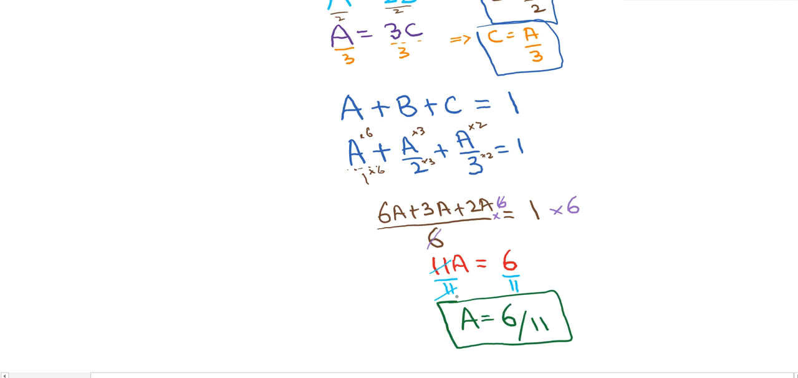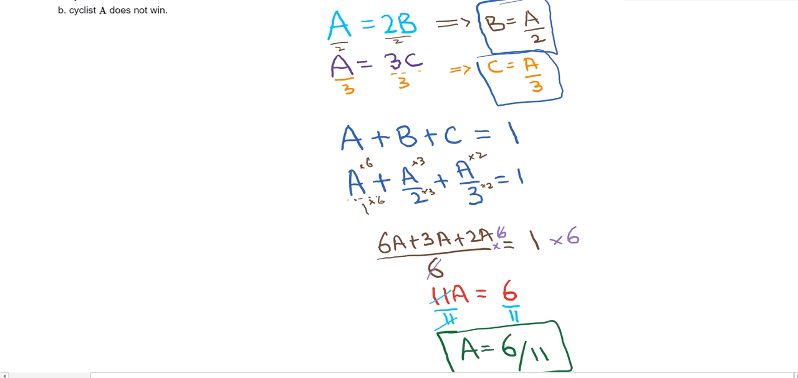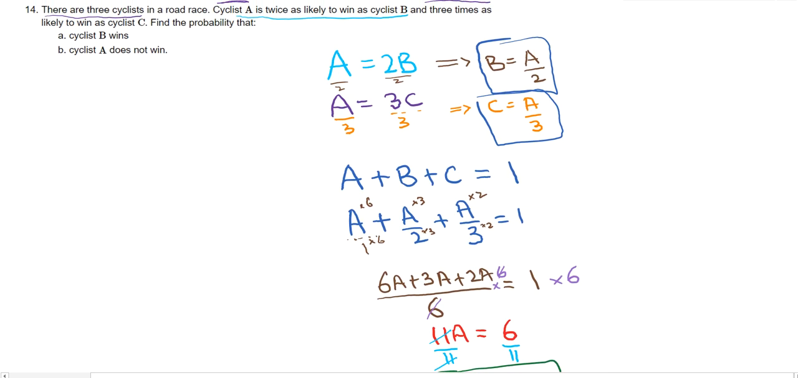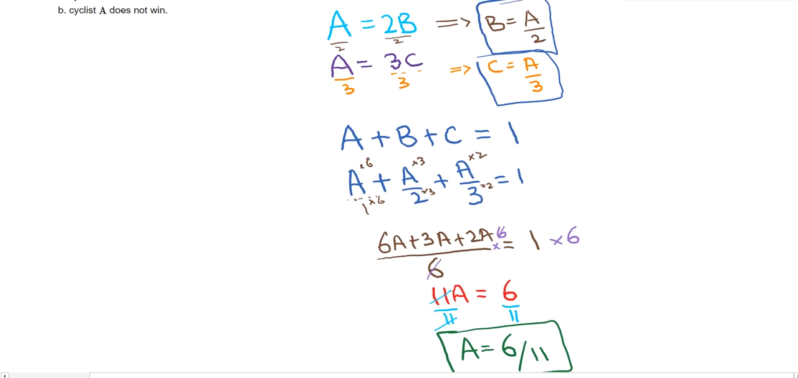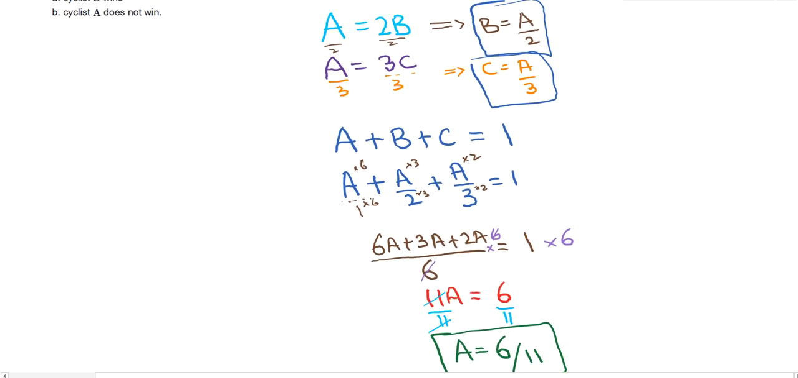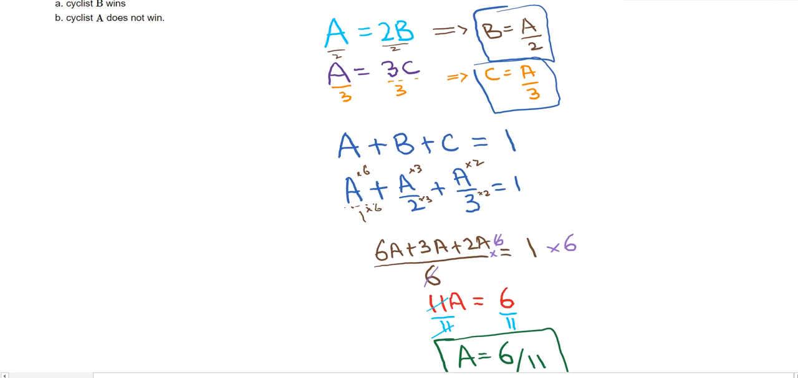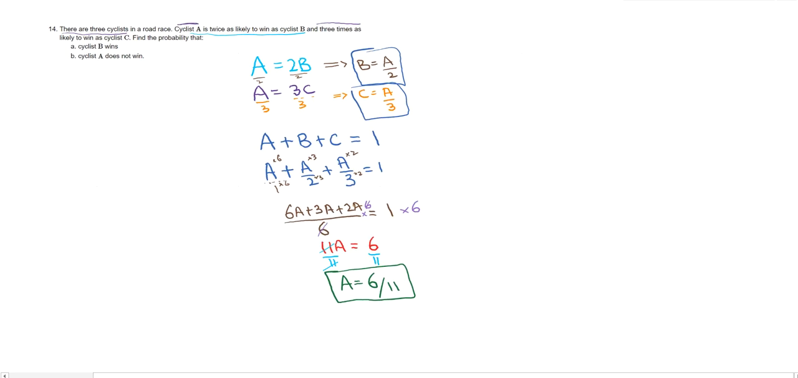All right, we found the answer, have we? Don't think so. Let's go back. The question says, find the probability the cyclist B wins. It wasn't even asking us for A. But now we have one missing piece of the puzzle already found. Now it's much easier for us.